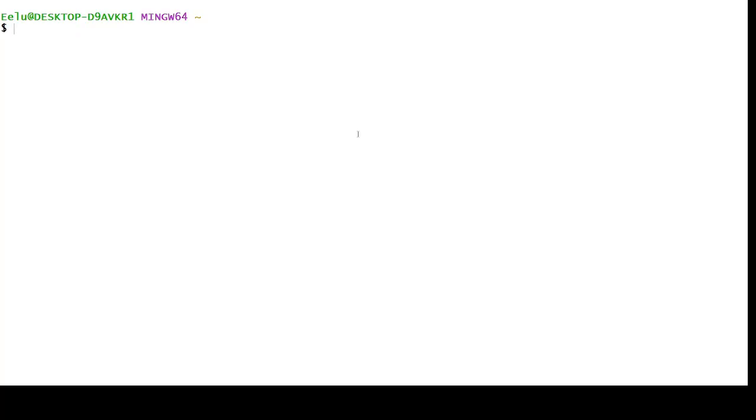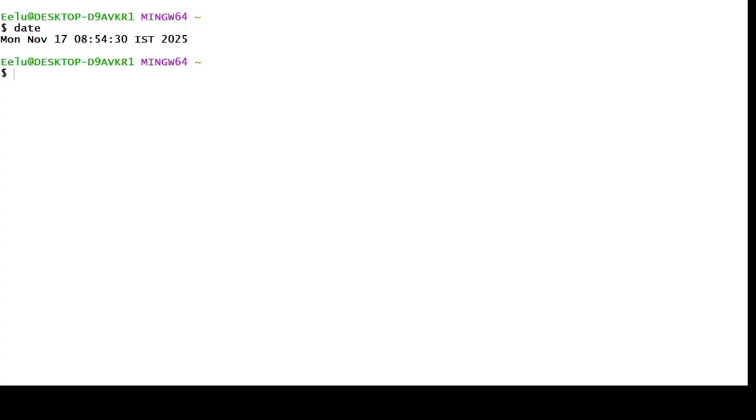Currently, I am on my laptop screen. I have opened Git Bash to explain what exactly interactive and non-interactive shell are. As I mentioned, interactive is where we interact with the shell for each and every command that we need. For example, let's say I just want to know the date. Whenever I give the input date, the shell automatically interacts with us.